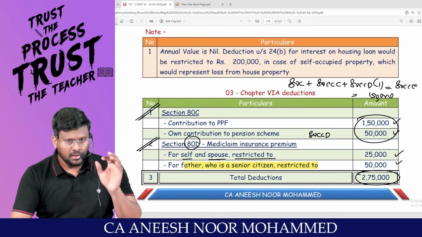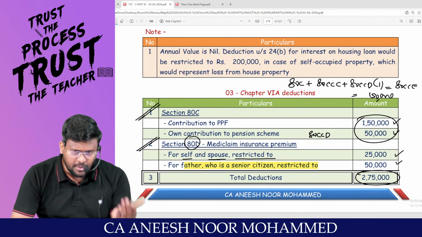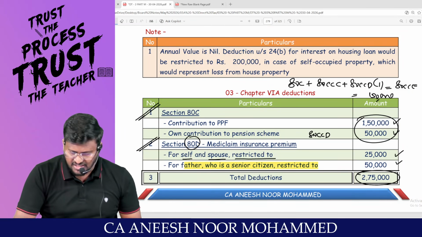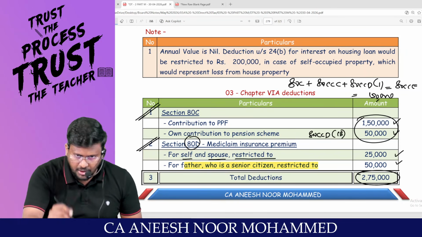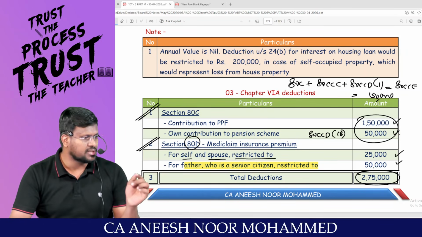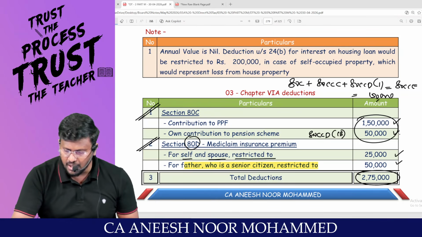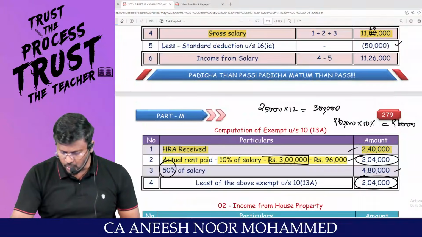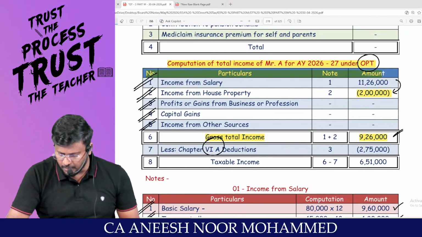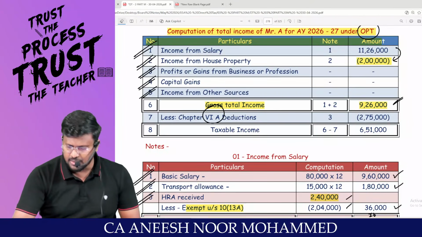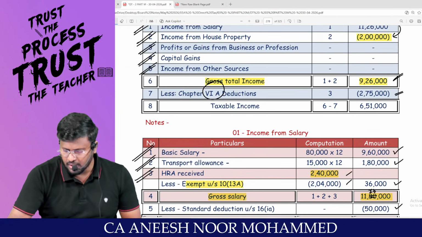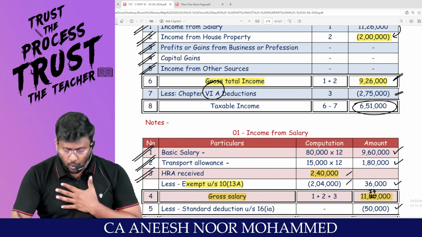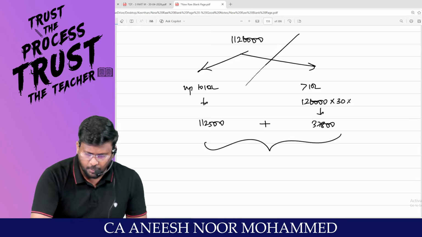Am I right? Sir, if an employee's contribution exceeds 10% of salary, then over and above 10% of salary, up to 50,000, can we claim it as deduction under 80CCD subsection 1B? You claim this 50,000 under 80CCD subsection 1B. Anyway, 80CCD subsection 1B is not within the limit of 80CCE. Able to appreciate. So 2,75,000 is the allowed chapter 6A deduction, my dear lovable students. So from 9,26,000, if you reduce 2,75,000, the taxable income will be 6,51,000. Taxable income is 6,51,000.